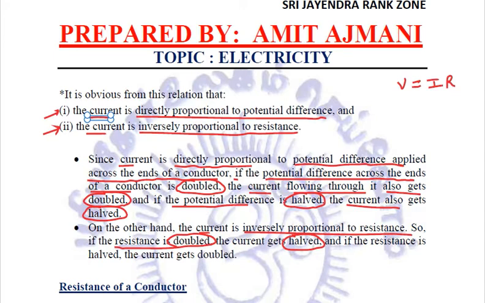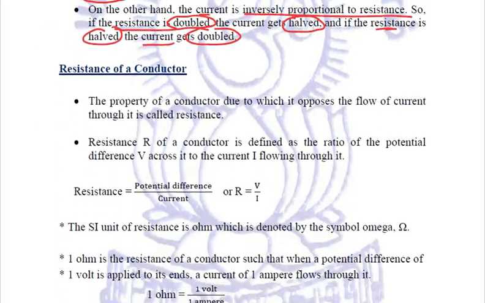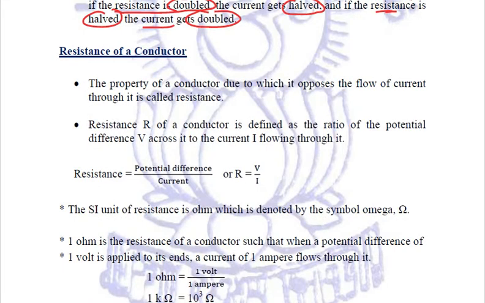And vice versa, if the resistance is halved, the current gets doubled. Clear?